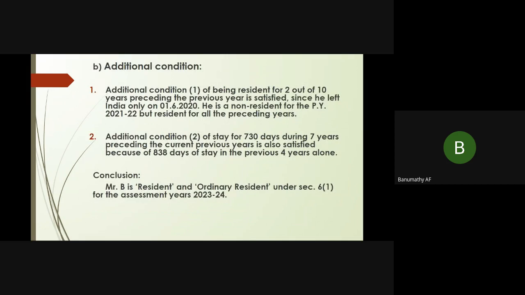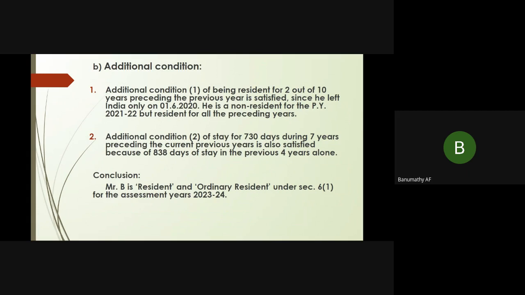Now we will move on to the additional conditions. When B becomes a resident, now we have to check whether he is an ordinary resident or not ordinary resident. What is the first additional condition? The additional condition 1 of being resident for 2 out of 10 years preceding the previous year is satisfied, since he left India only on 1st June 2020.